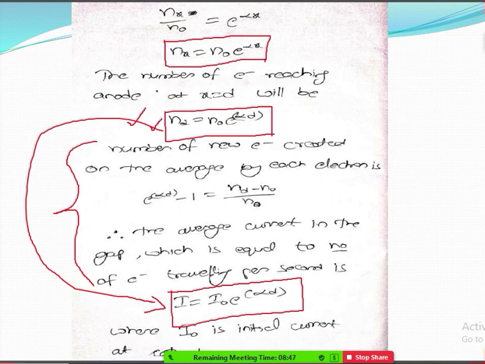So this is the end of the derivation. So this is the actual equation we require. I is equal to I naught into e power alpha d. Okay. Again we will see this derivation tomorrow.